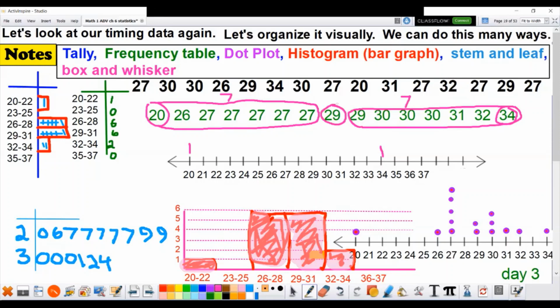Here's the very middle score. 29 is very in the middle. So we're going to put a line for that. So I put the lowest number, the minimum, the highest number, the maximum, and the middle number. Also notice the median is a little closer to the top number. So people that were above 29, they weren't that far. But people below 29, some of them could be way down here.